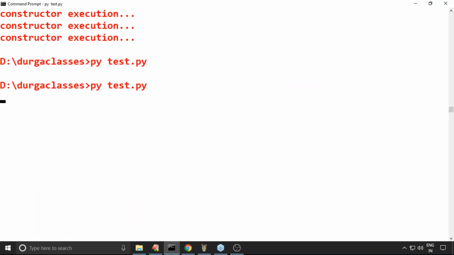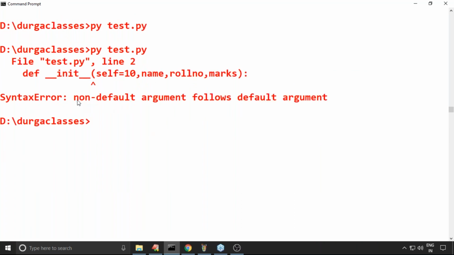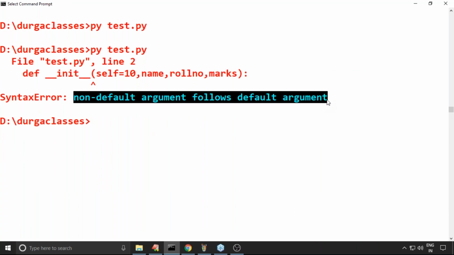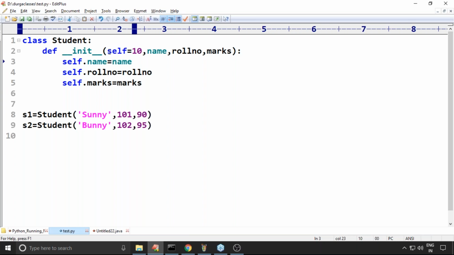Now observe carefully. Non-default argument follows default argument. After a default argument you should not take remaining non-default arguments. We covered this in functions. Compulsory, the value for self is always going to be provided by the Python virtual machine. Whereas self itself is valid.